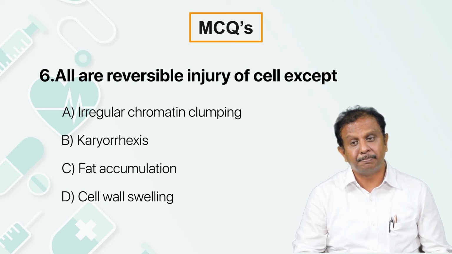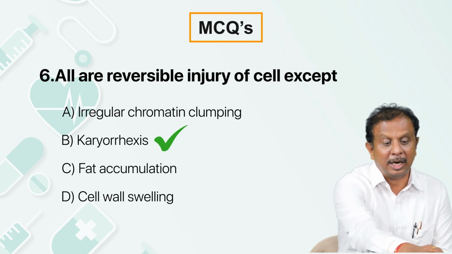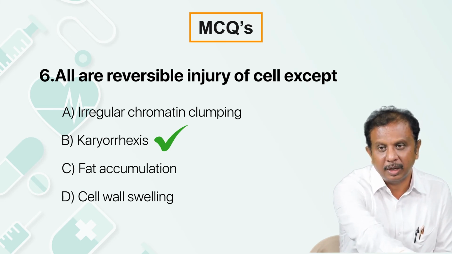Irregular chromatin clumping is a feature of reversible injury. That's because of reduced pH or the acidic environment. If the nucleus, the chromatin starts getting fragmented, that is a feature of irreversible cell damage.